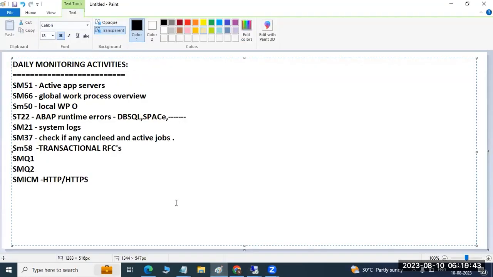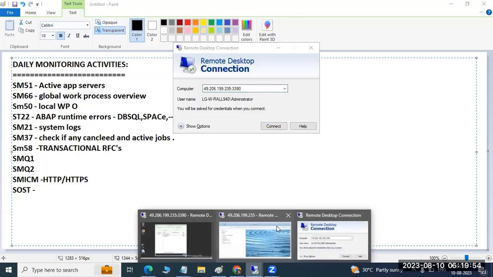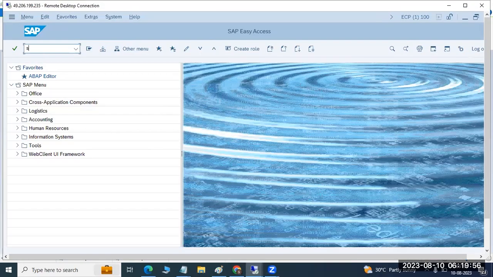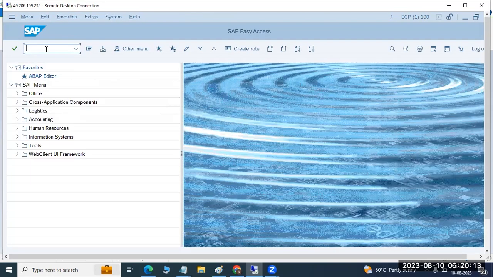Right, so next one, go to SOST. SOST is one of the transaction codes to monitor whether there are any emails stuck in the system or not. See, one email was sent yesterday. I think after that you guys have not configured anything, right? You have not practiced, I think. So one email is stuck, then we need to inform the respective owner, the sender, that the emails got stuck in the system.